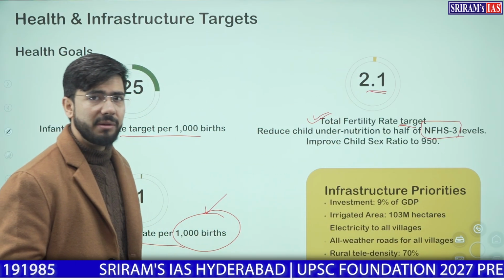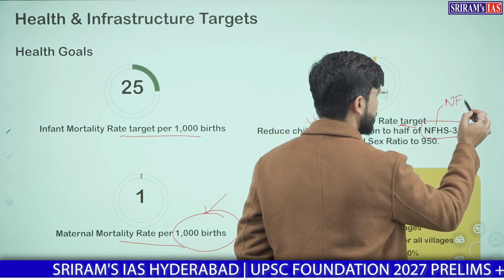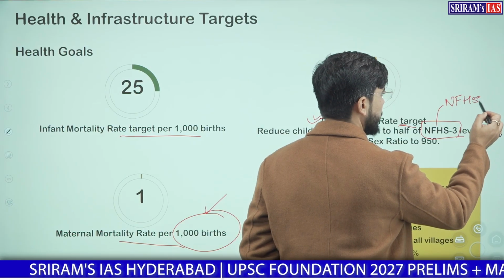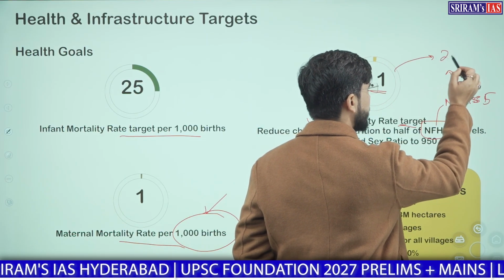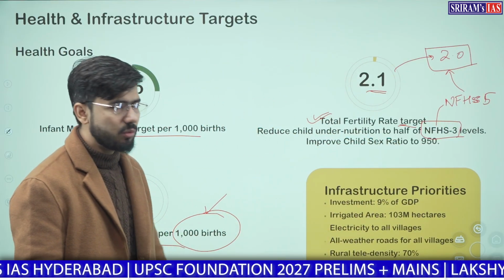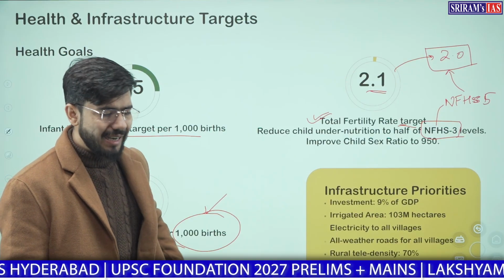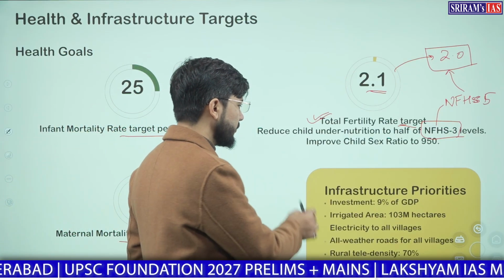As per NFHS 5, this is currently 2.0, which is less than 2.1. That is somehow concerning also, but we will discuss this later.